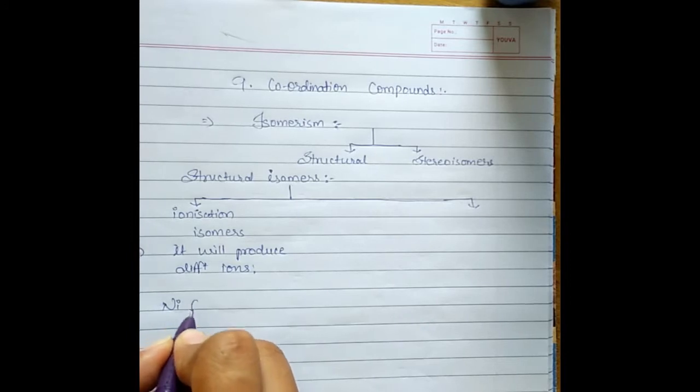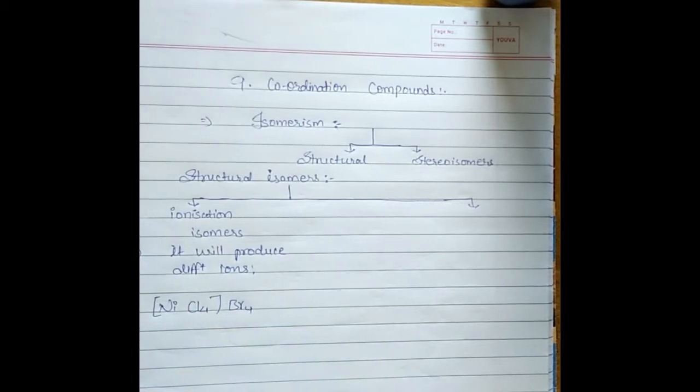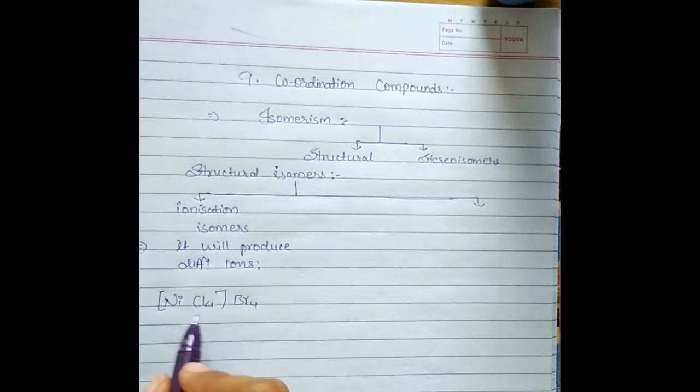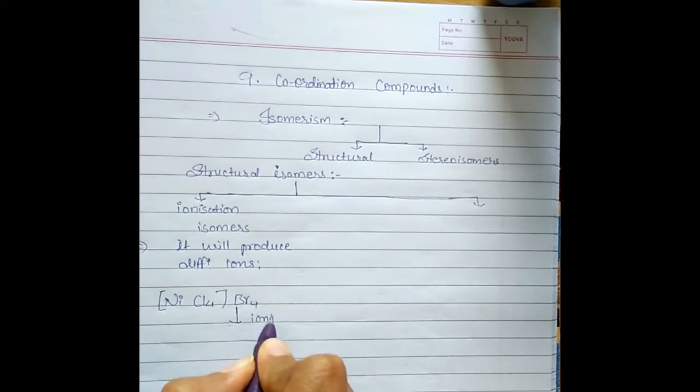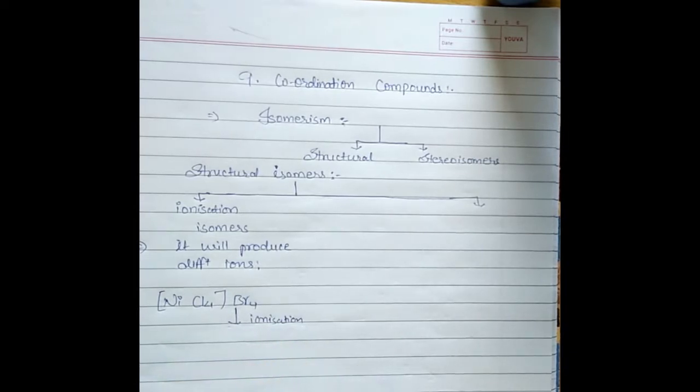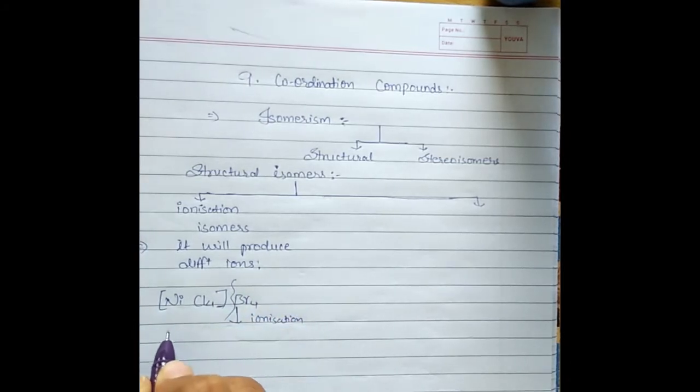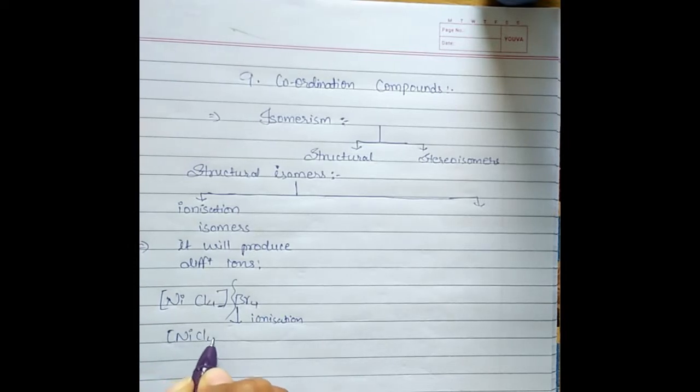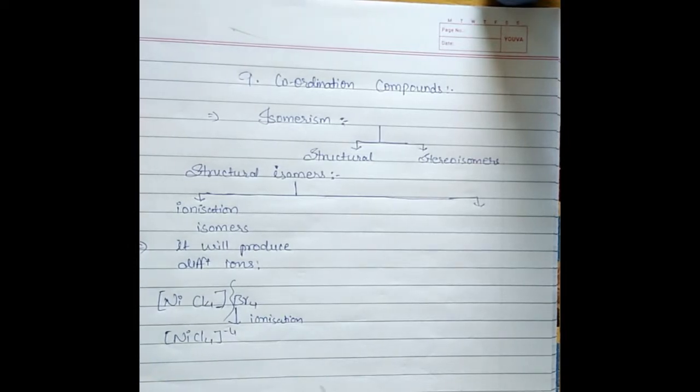For an example, when I talk about [Ni(NH3)4Cl]... Ni, nickel, Cl4, Br4, right? This is your complex NiCl4, Br4. On ionization, it will produce ions. So we know that this complex never breaks. Here it will break in the form of [NiCl4]4- and 4Br-, right?